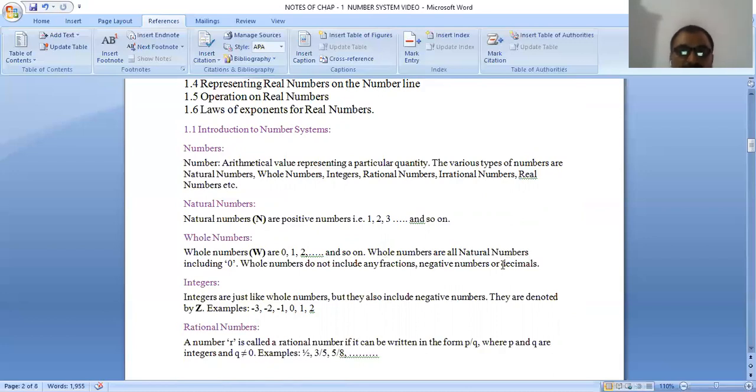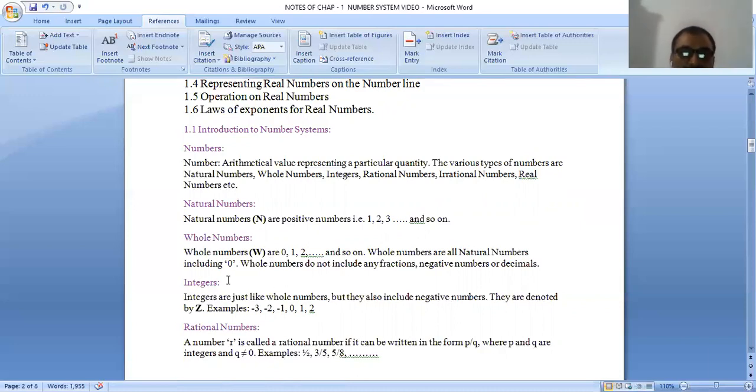Which is the smallest whole number? 0 is the smallest whole number.